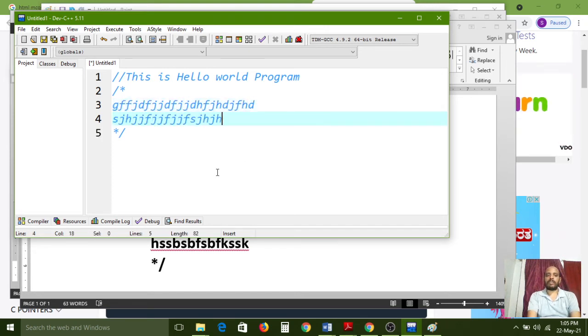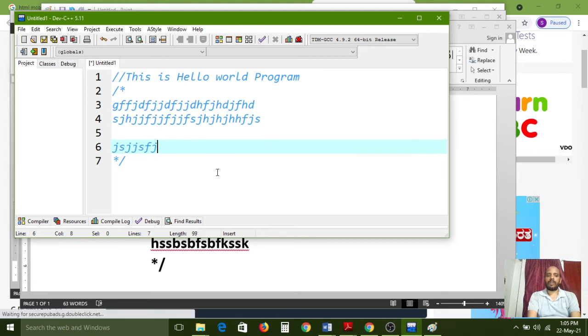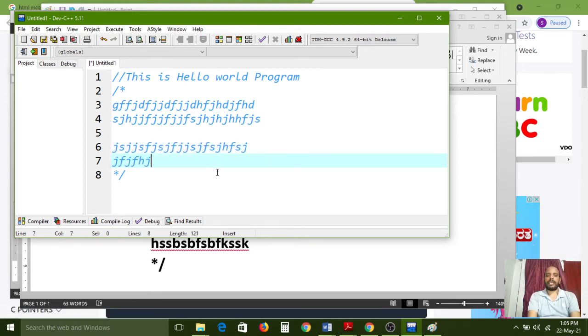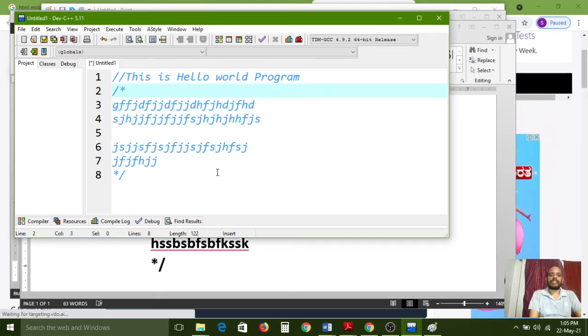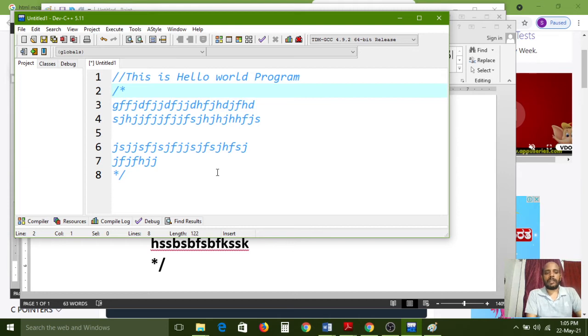All of you carefully observe. It is showing in a different font color. Am I correct or not? So like that, we have to use the two types of comments. If you want to complete in a single line, then simply you can use the two slash symbols. Then it is called a single line comment. And if you want to convey more information about the program for the next level programmer, for that purpose we can use multi-line comments like this. These two are comments, for declaration purposes we can use in our program, understand?